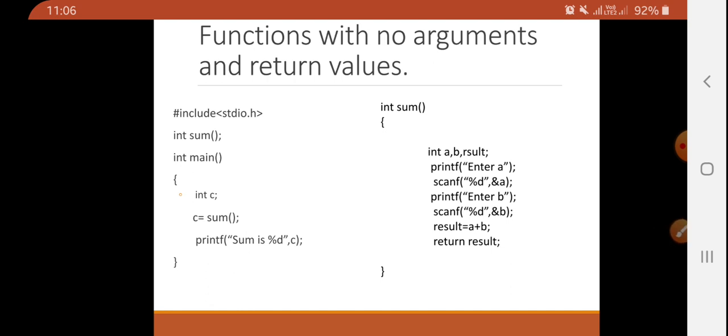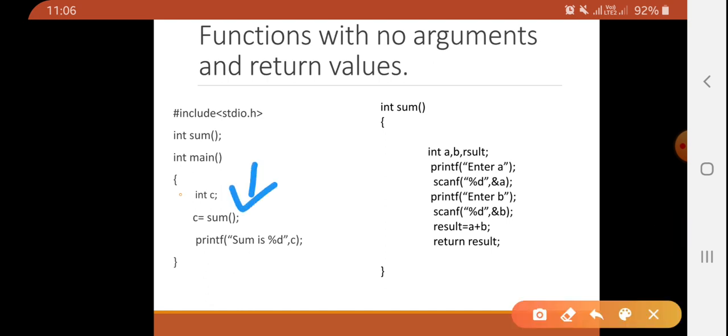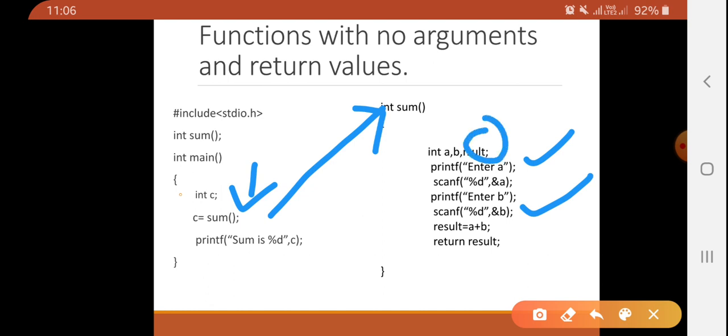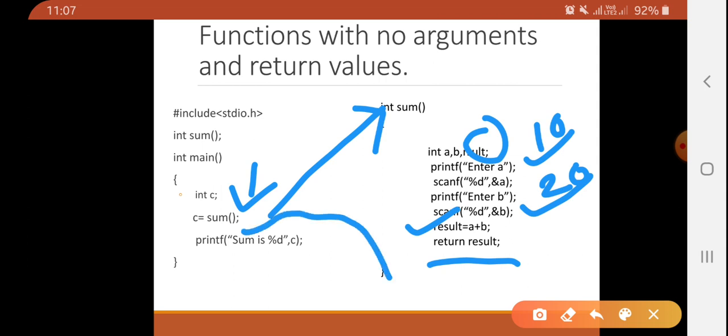So how will this function be executed? The program starts from main, and we are not passing any data. Execution starts, it will ask for A, B. Here there might be result. Now result equal to A plus B, and we are returning result. Assume the value of A is 10, B is 20, 10 plus 20, 30 will be stored in result. Result will be returned by the function, it will be stored in C and we are printing C here.